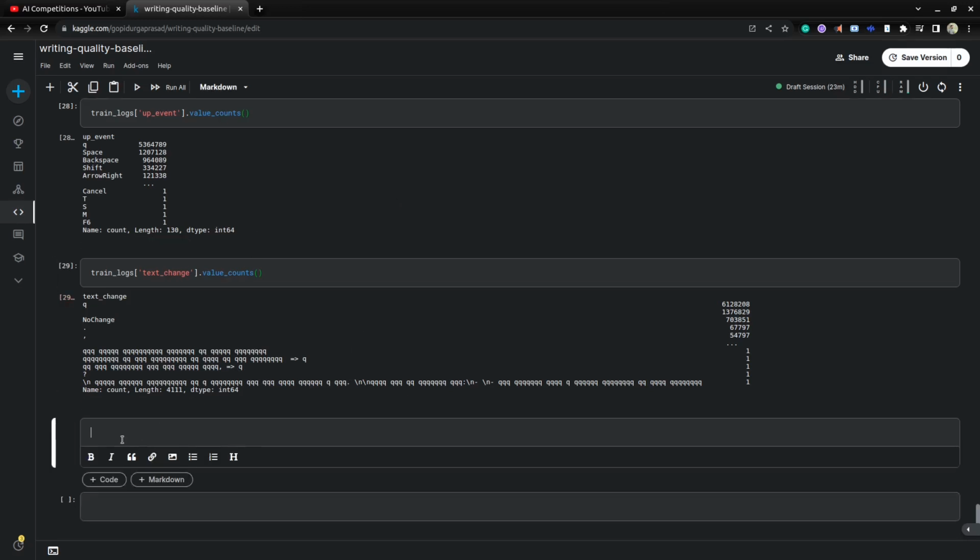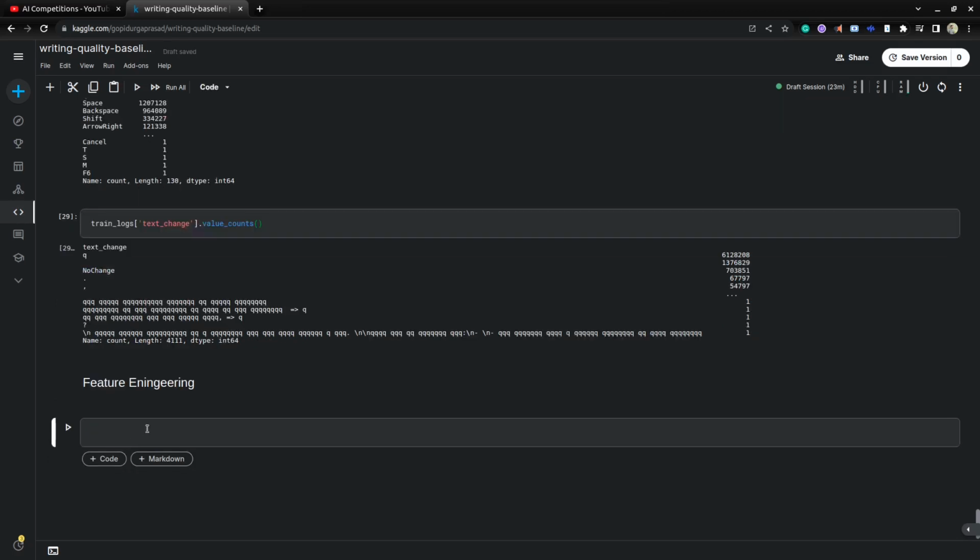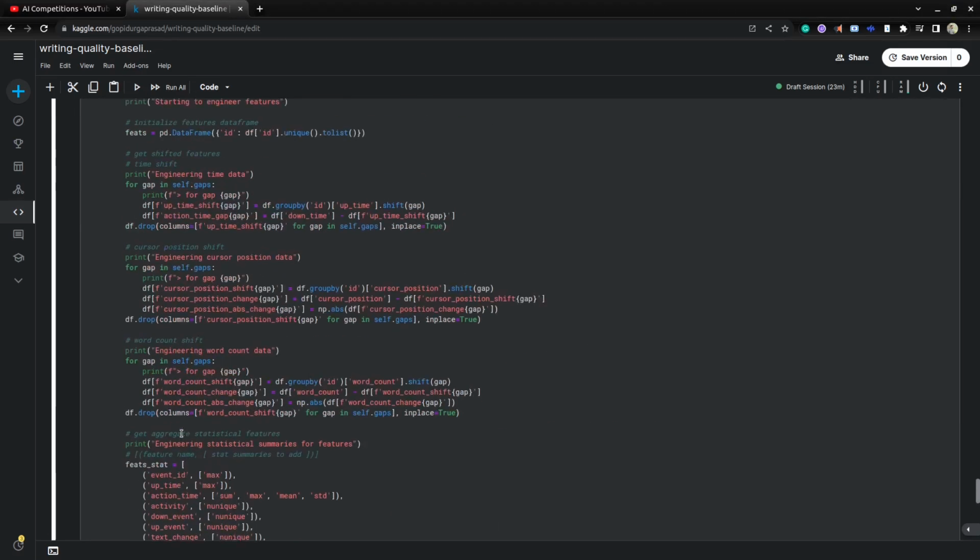Next we'll do feature engineering. Before we pass our features to the model, we have to create some features at the ID level for grouping events. Here I'm using the publicly available features function.